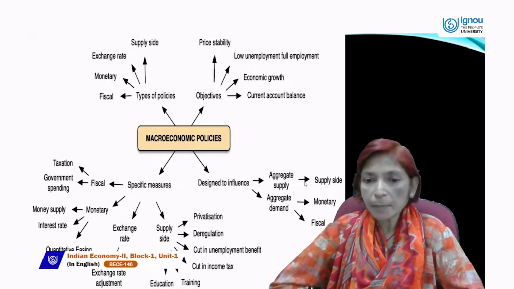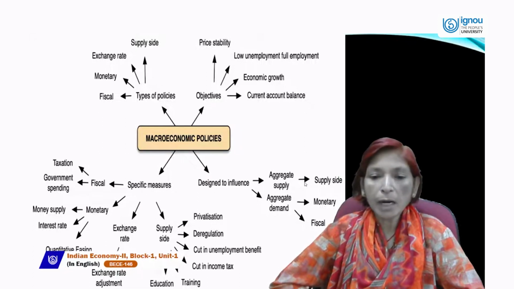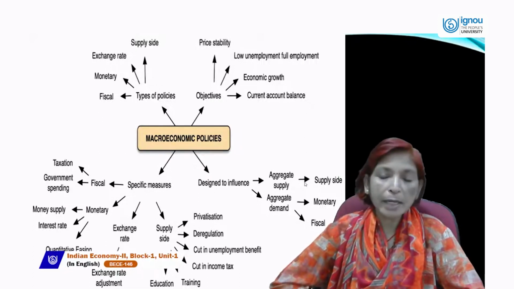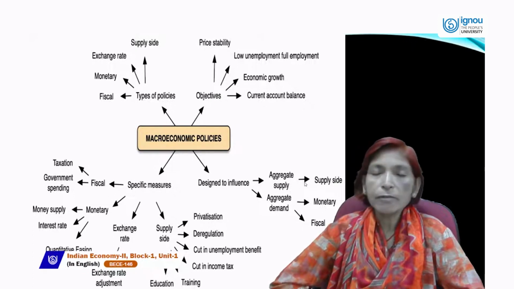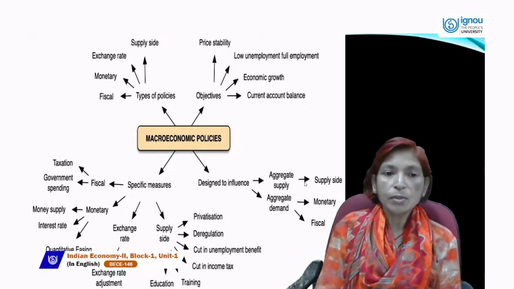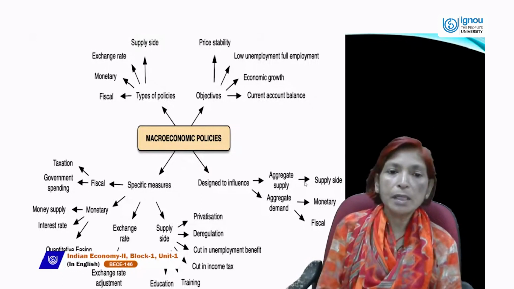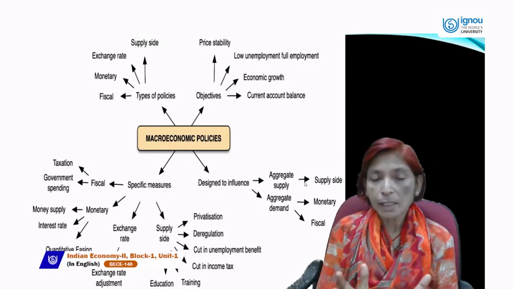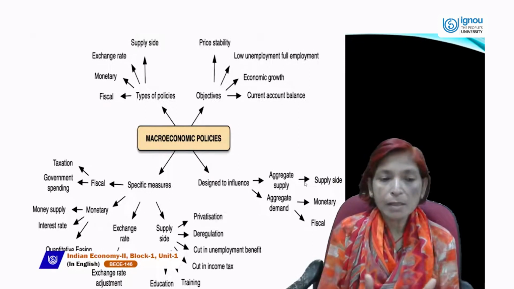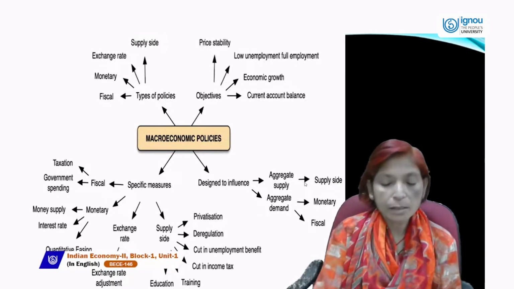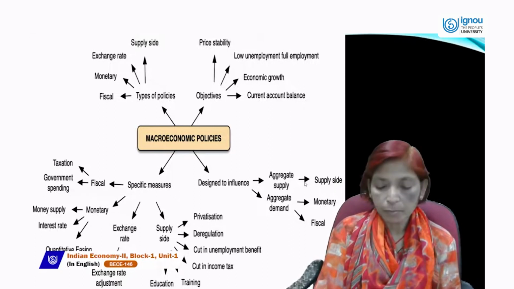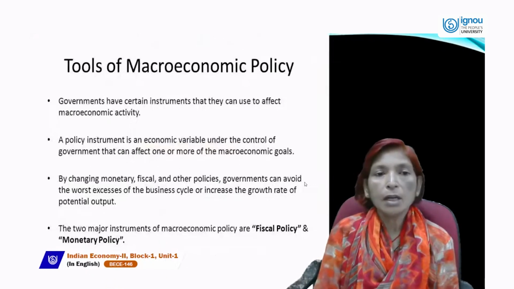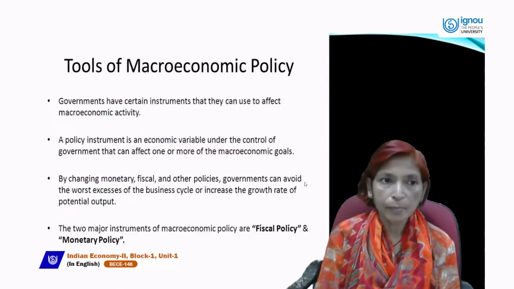So aggregate supply is related to the supply side, and aggregate demand is influenced by monetary policy and fiscal policy. So this is the macroeconomic policy, described in brief according to this flow chart.